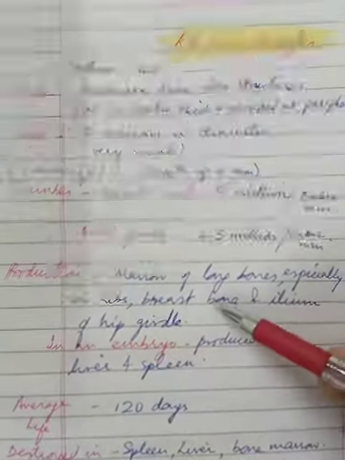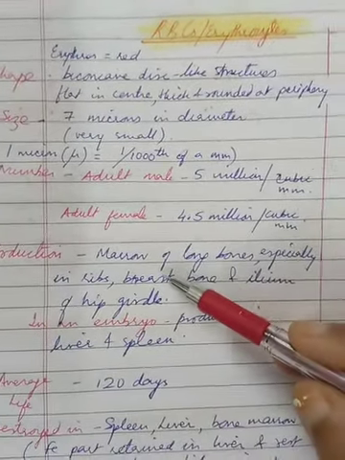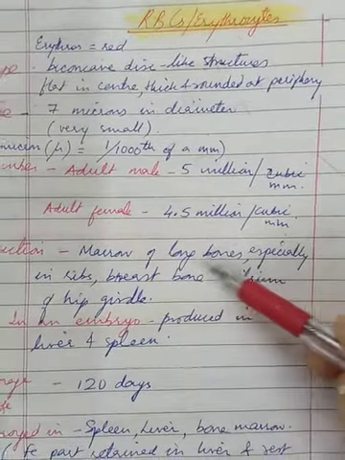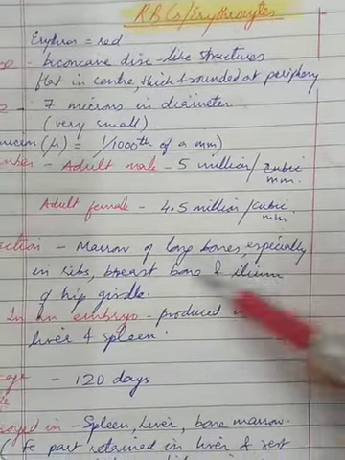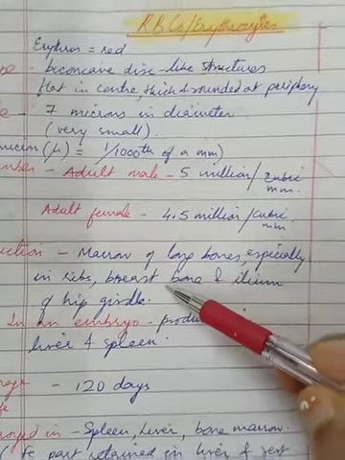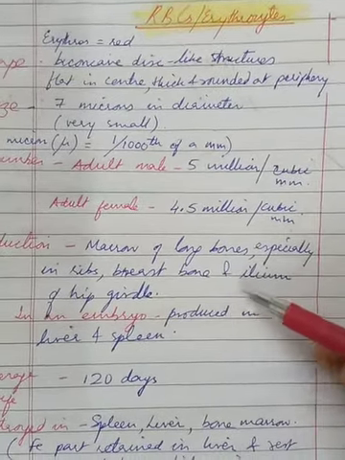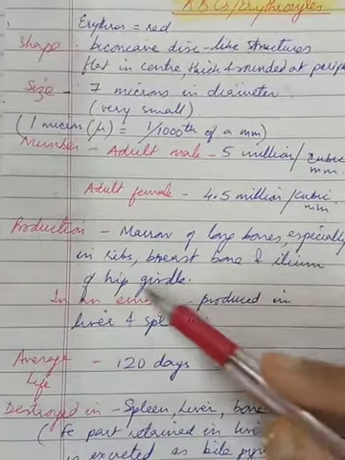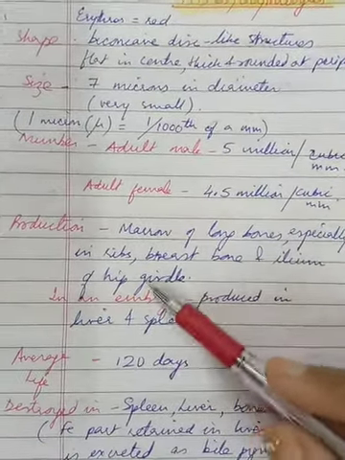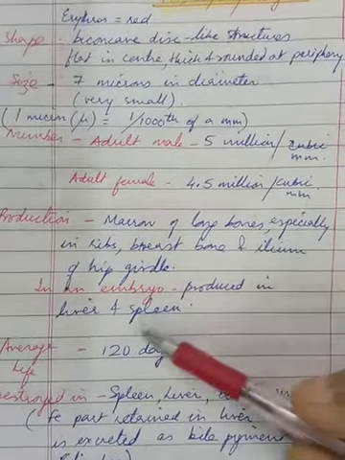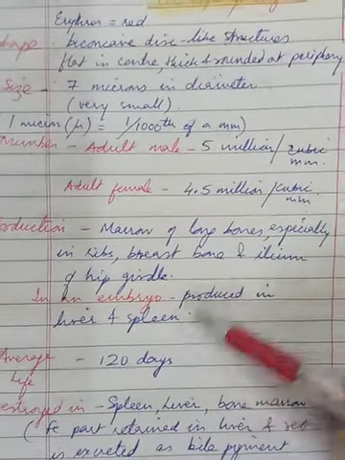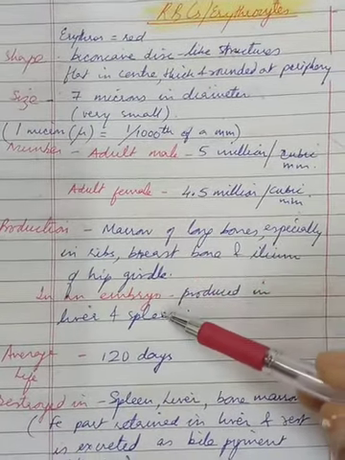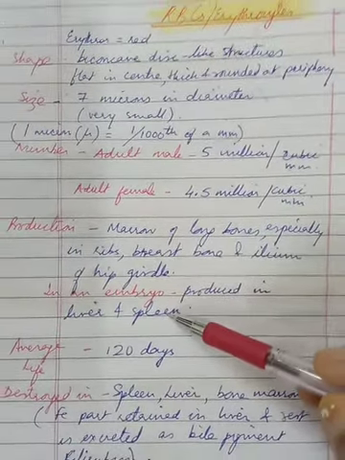Production. See, in adults we are talking about. So RBCs in adults are produced in the marrow of long bones, especially the ribs, the breastbone, and the ilium of the hip girdle. All right? But in an embryo, that means a child when it is still forming in the mother's womb, RBCs are produced in the liver and the spleen. So there's a varied answer. Production would be different in an adult human and in an embryonic form.